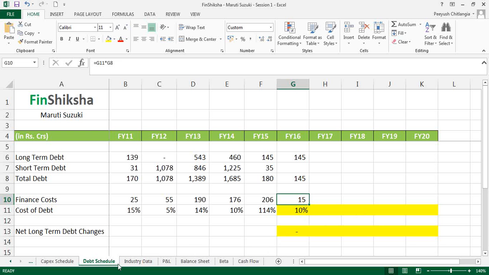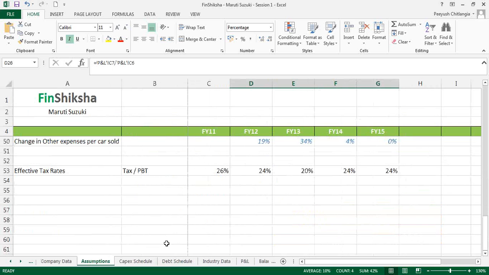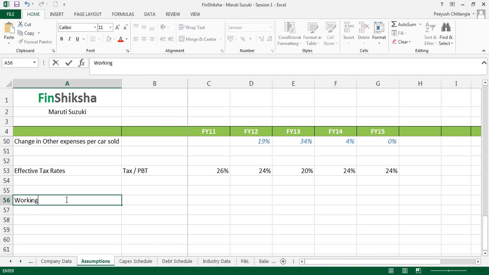Now, let's go back to our assumption sheet. And before we move ahead, we do need to talk a little bit about what are the working capital assumptions of the company, right?